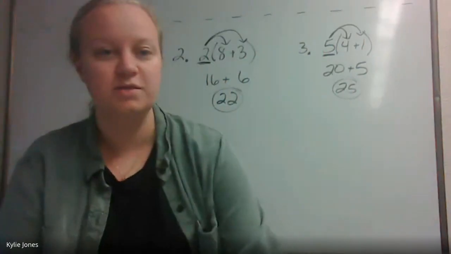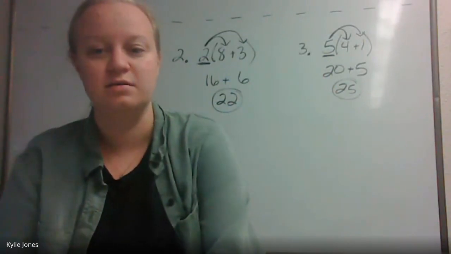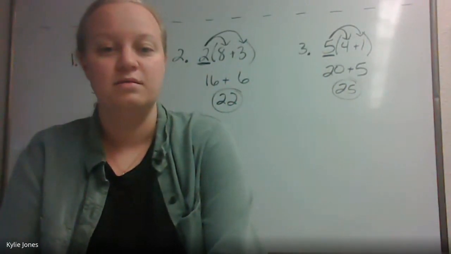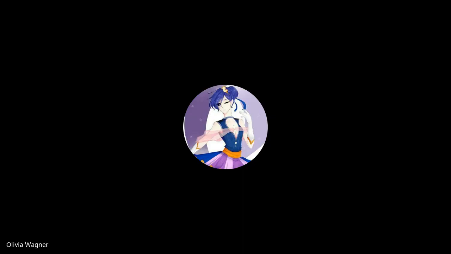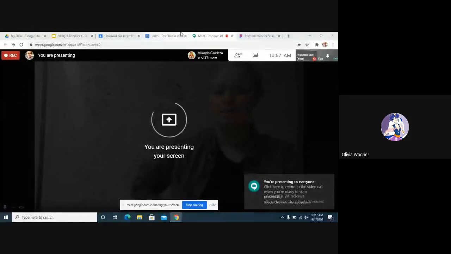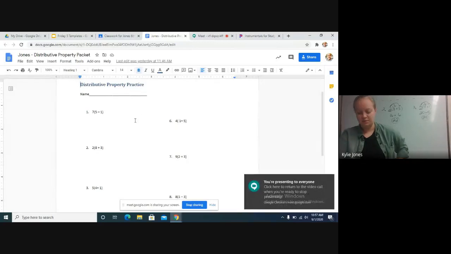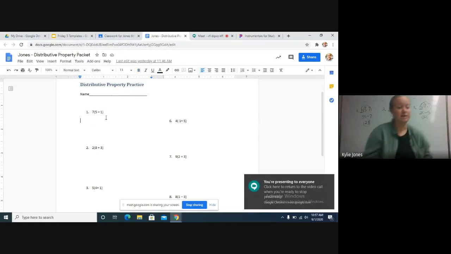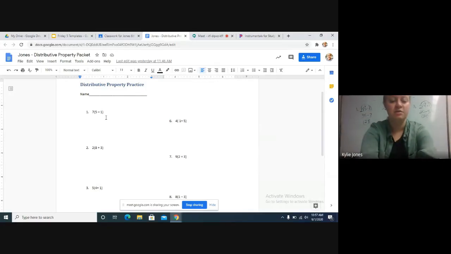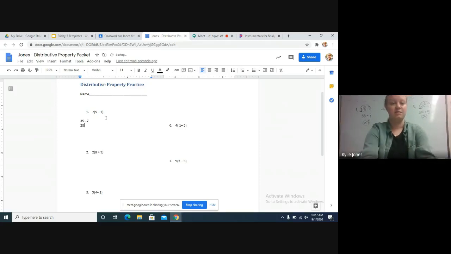Okay. Let's go back to our document really quick and just type that out. Can you guys see my paper document thing? If you would like to show me your steps, you can. So you can do 35 minus 7, and then on the next row, write 28.